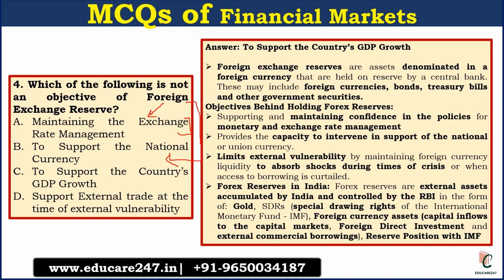The third option is to support the country's GDP growth. That is not the direct aim of foreign exchange reserve. Indirectly, it helps in the growing of GDP, but that is not the direct objective. The fourth option is support external trade at the time of external vulnerability. See, if some crisis is going on in the world, and if you have decent foreign exchange reserve, you cannot borrow the money from outside, in that case your trade will go smoothly. So this option is also correct.